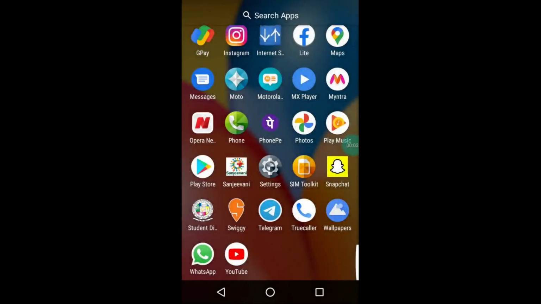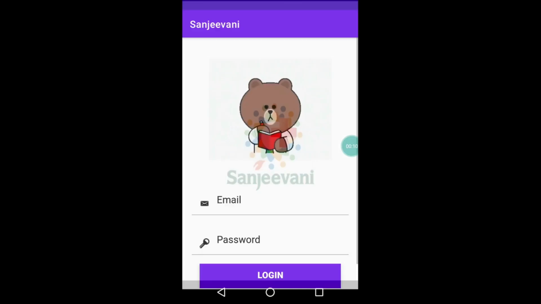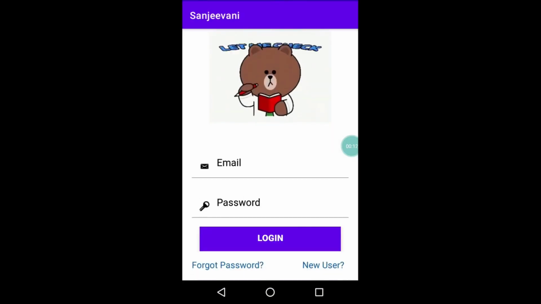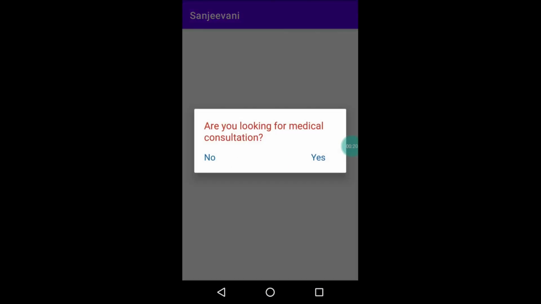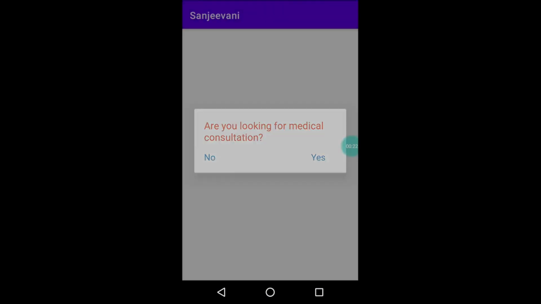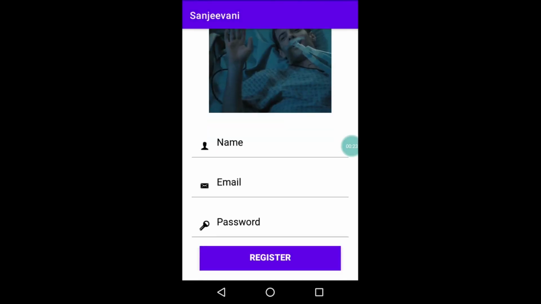So let us start with the demo of the Android application. As discussed, it is called Sanjeevani. So this is the login page of Sanjeevani. Let's quickly register as a new user. So I hit the new user button, and let's say I'm a patient who is looking for medical consultation. So I need to hit yes. So I'll be redirected to the registration page for patients.